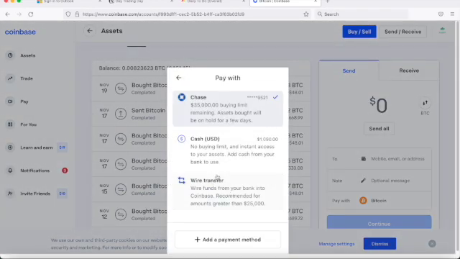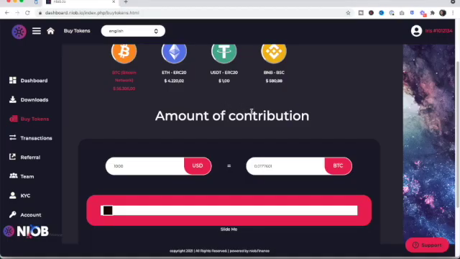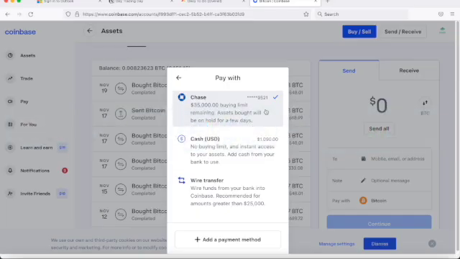Bitcoin using, you can do anything. Now, here's one thing you don't want to do. You don't want to use your bank account, because that's going to take 11 to 15 business days for this to become available. Technically I could buy Bitcoin using my bank account, but I won't have those assets available to buy this token Niob for a very long time. So I've made that mistake before.